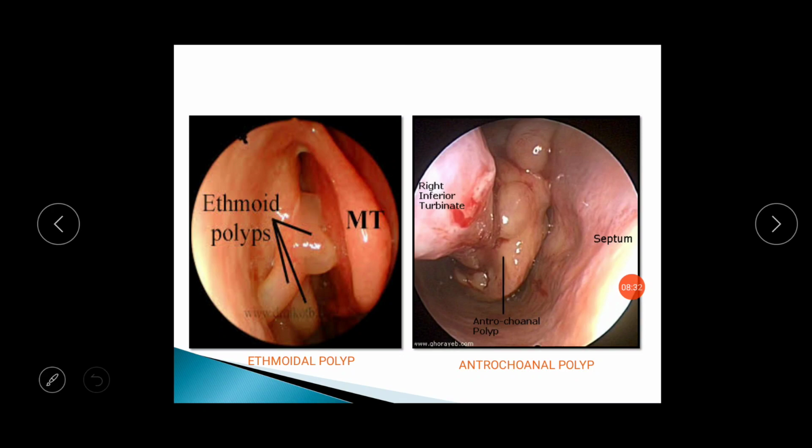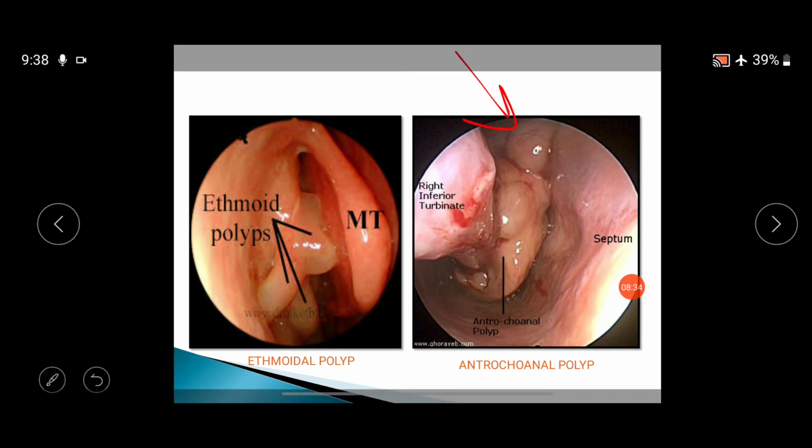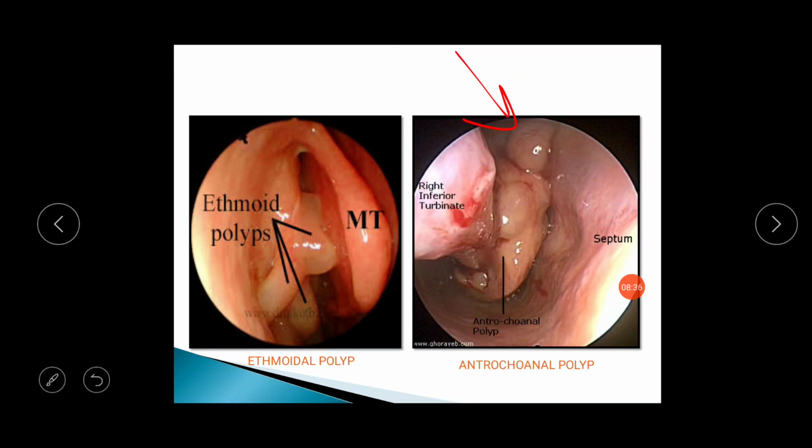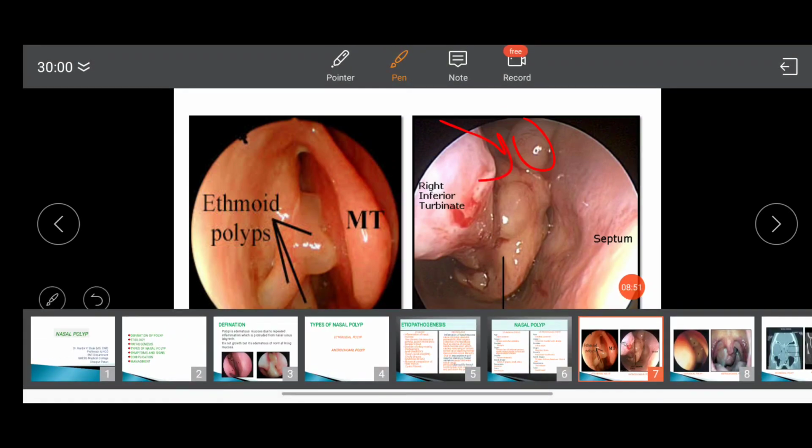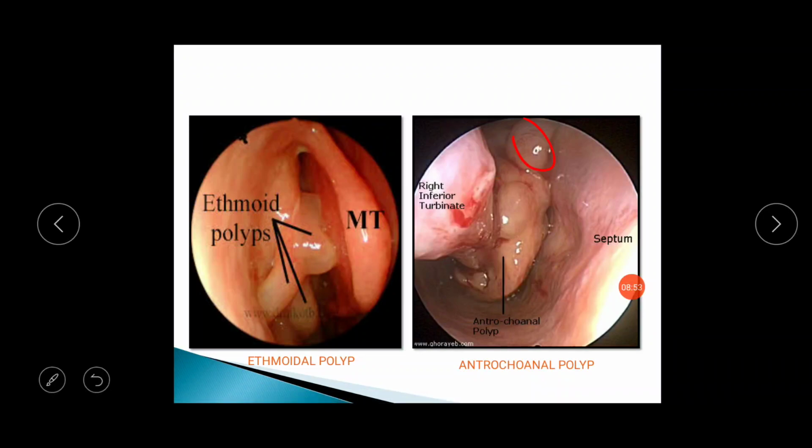Here you can see that in this diagram it is of an antrochoanal polyp. Here you can see the right inferior turbinate. This is the septum, and this is the proper nasal cavity which is filled with the polyp. This polyp is not like grapes, but it is a single polyp which is coming from the maxillary sinus into the nasal cavity, and it will go backward.